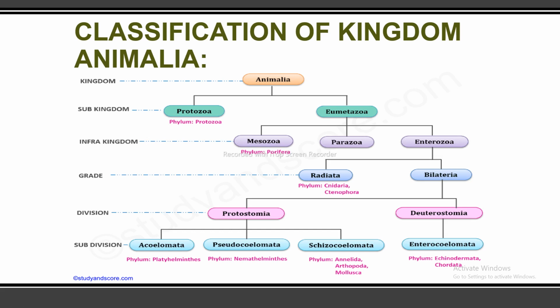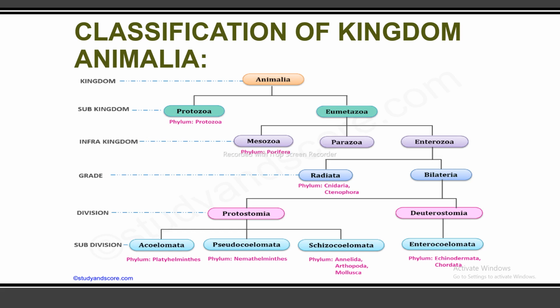Bilateria. Bilateria is further divided into two divisions, and the first division is Protostomia and the second division is the Deuterostomia. So the Protostomia is further divided into three subdivisions, and the first subdivision is the Acoelomata, and it is also called the Acoelomata. And the example is the phylum